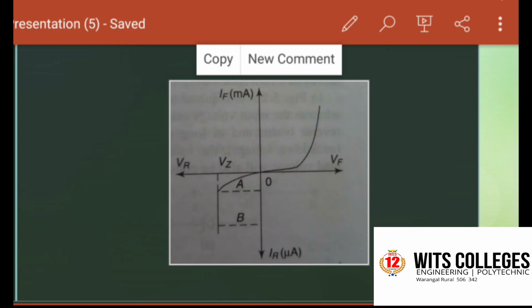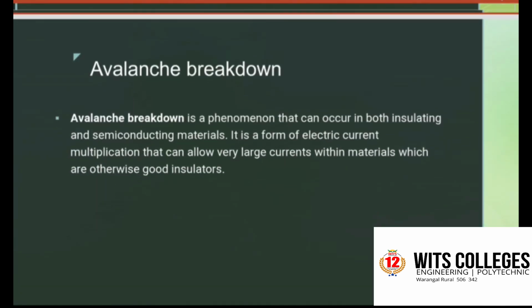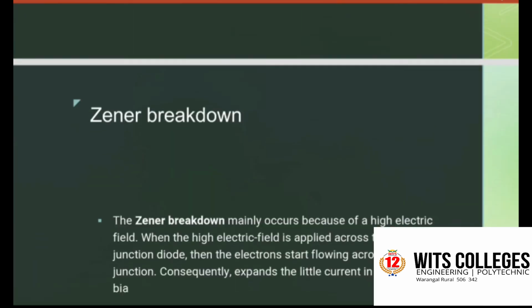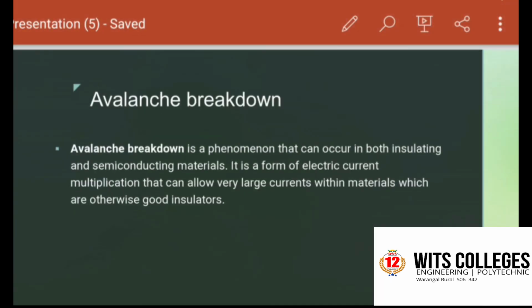So the sharp increase in current under breakdown conditions is due to the following two mechanisms, that is avalanche breakdown and Zener breakdown. Coming to the first, avalanche breakdown. Avalanche breakdown is a phenomenon that can occur in both insulating and semiconducting materials.